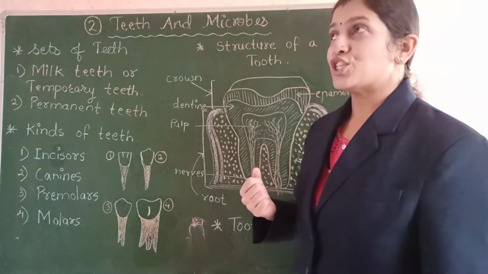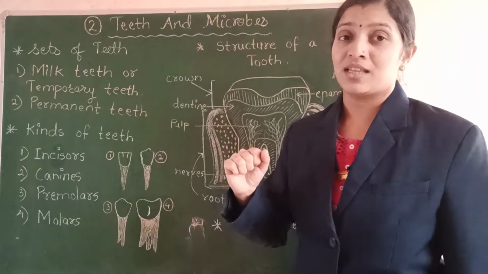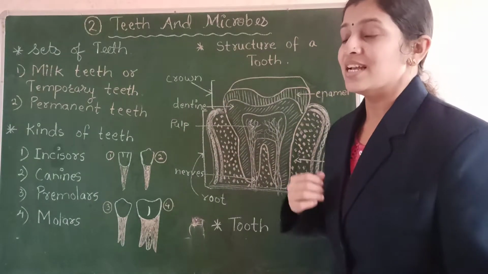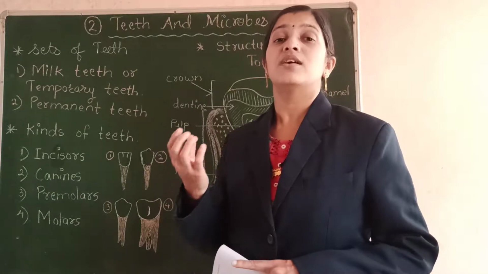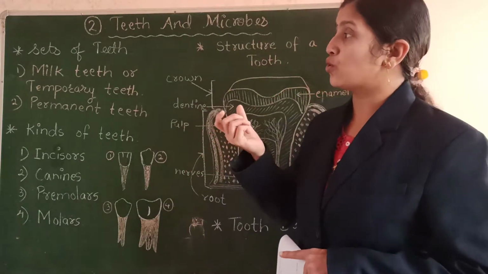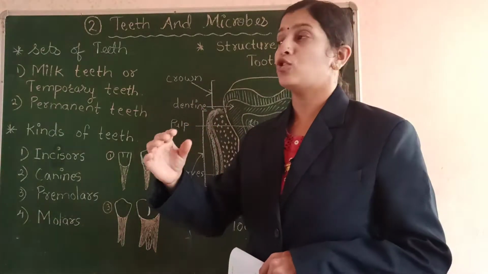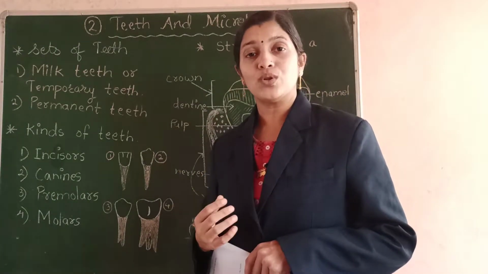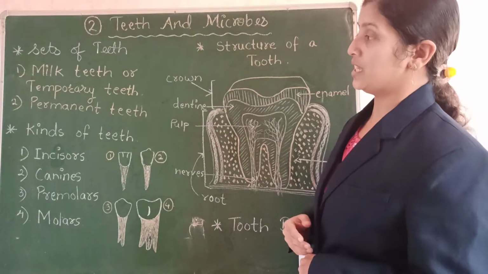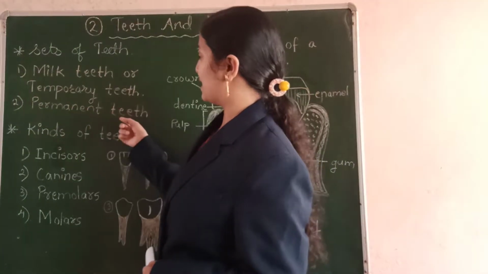But when the child becomes about 6 years old, these milk teeth, the set of 20 teeth, start falling and a new tooth will grow from that fallen tooth. After the falling of all the 20 teeth, a new set of teeth is grown there, and this second set of teeth which the child has is called the permanent teeth.